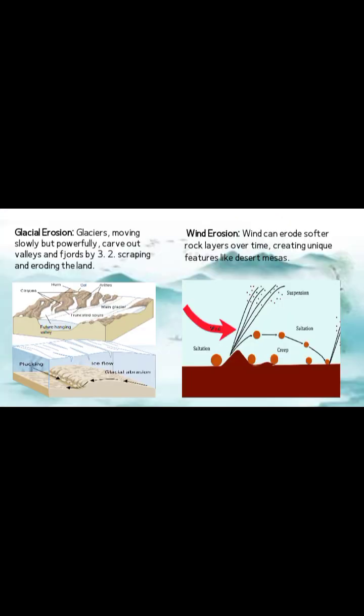Glacier erosion. Glaciers, moving slowly but powerfully, carve out valleys and curves by scraping and eroding the land. Glacial erosion includes processes that occur directly in association with the movement of glacial ice over its bed. Wind erosion. Wind can erode softer rock layers over time, creating unique features like desert mesas. Wind erosion is a natural process that moves soil from one location to another by wind power.